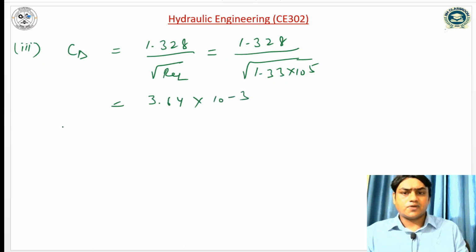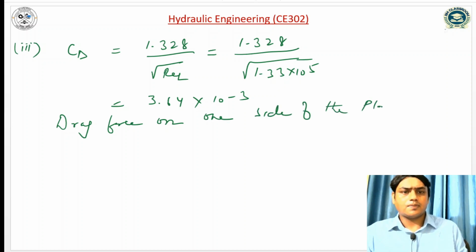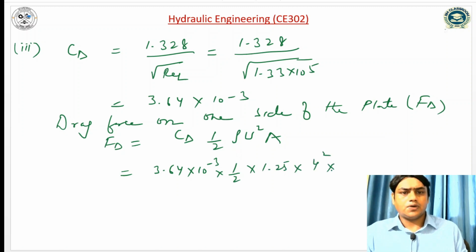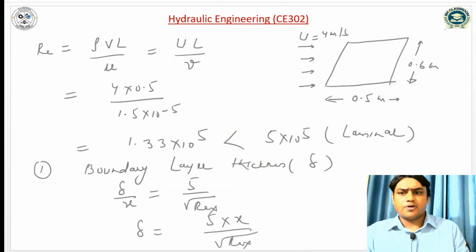So drag force on one side of the plate, FD, can be written as FD is equal to CD into 1 by 2 rho u square into A. So CD is 3.64 into 10 to the power minus 3 into 1 by 2 into density 1.25 into 4 square into area. The area of the plate is 0.5 into 0.6.